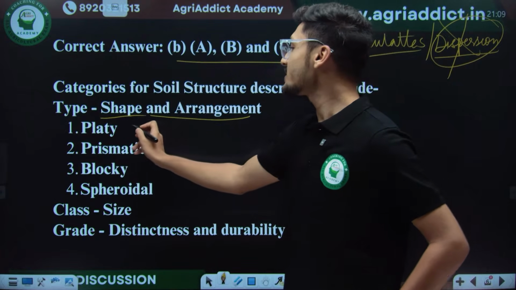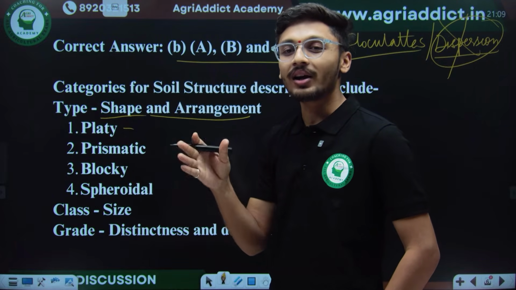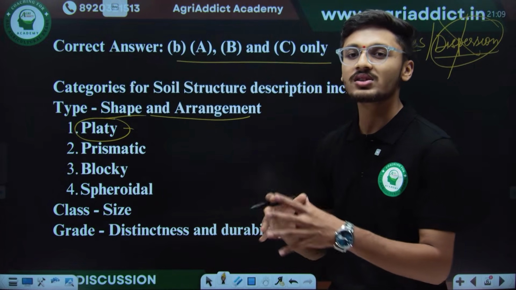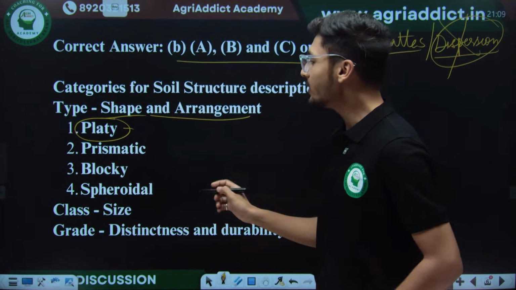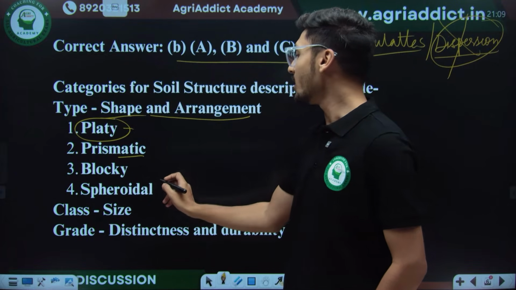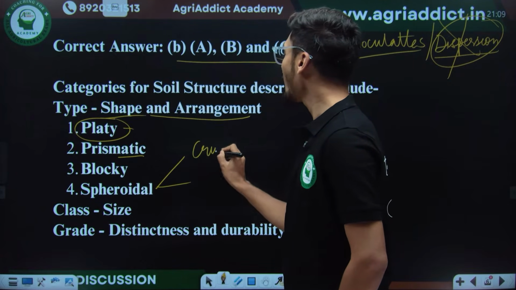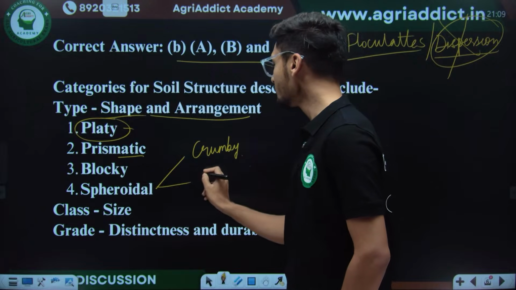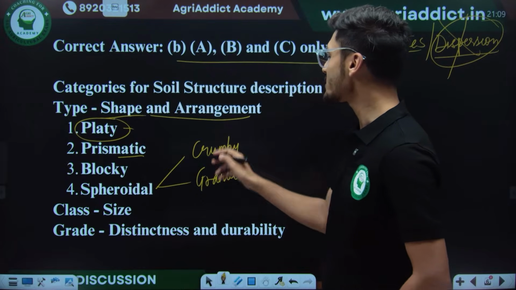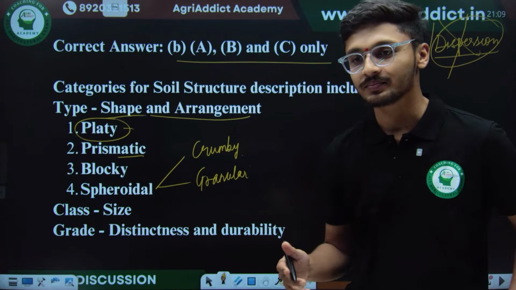Platy is when the structure of the soil is columnar or laminar; that type of structure is called platy structure. Prismatic structure is when the soil particles combine to form a prism-like structure. Then spheroidal structure has two more categories, which are termed crumby or granular structure. Now among these crumby and granular types of soil structure, just tell me which one will be more porous and which one will be less porous.